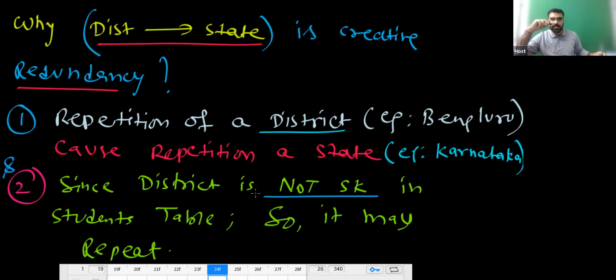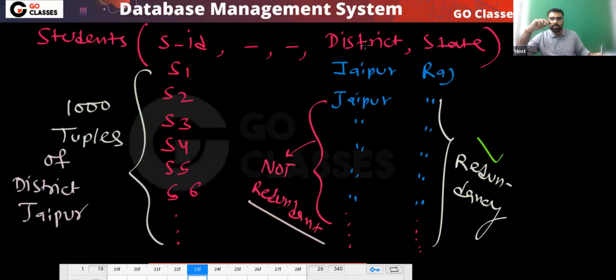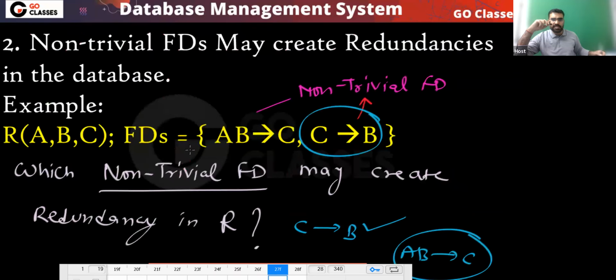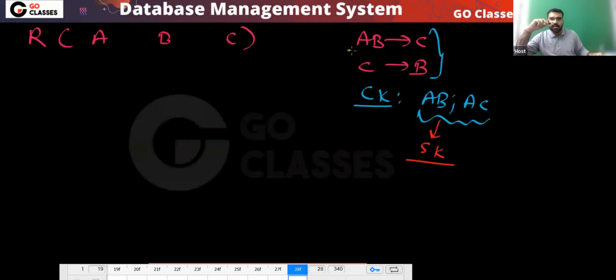It may definitely repeat. Because this district is not a super key, it may repeat, so it will cause the repetition of state also. But you can notice in this example, consider this example: AB can never repeat. Yes or no? AB can never repeat.